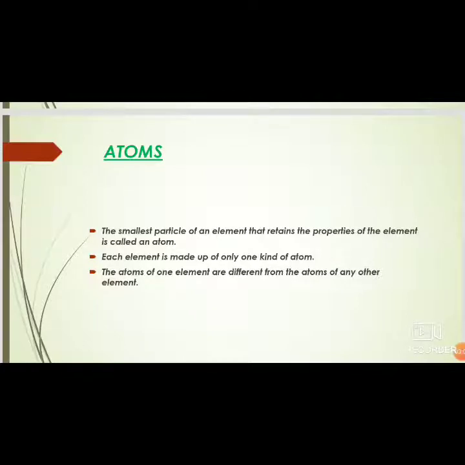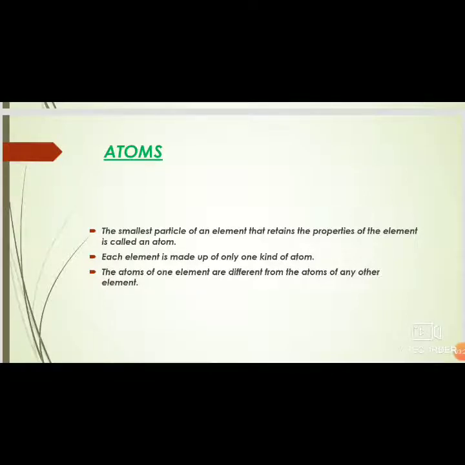Also, the atoms of one element are different from the atoms of any other element. For example, the atoms of oxygen are different from the atoms of nitrogen. But all atoms of oxygen are chemically identical.